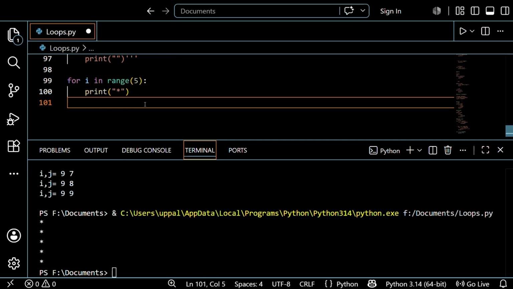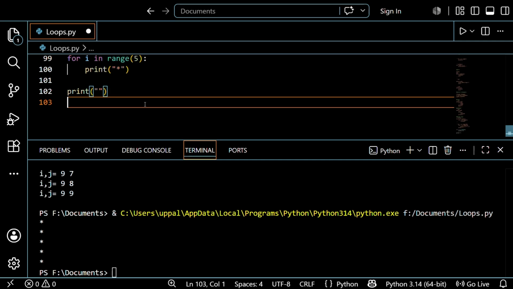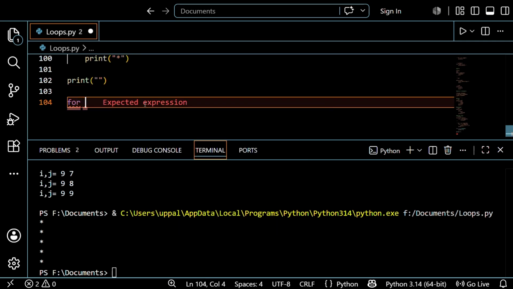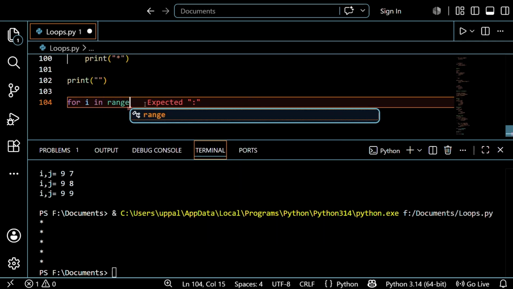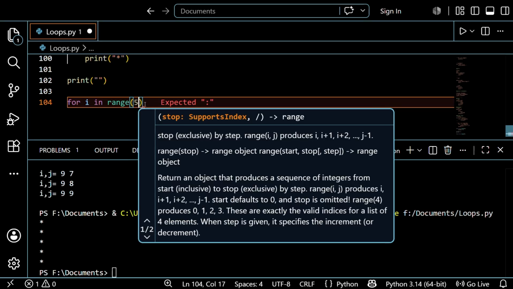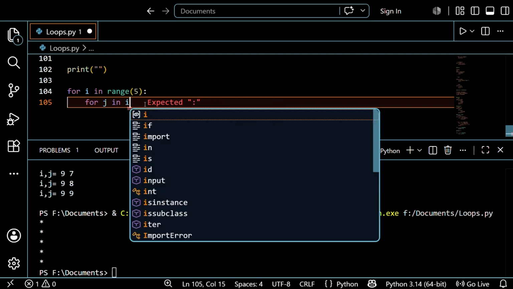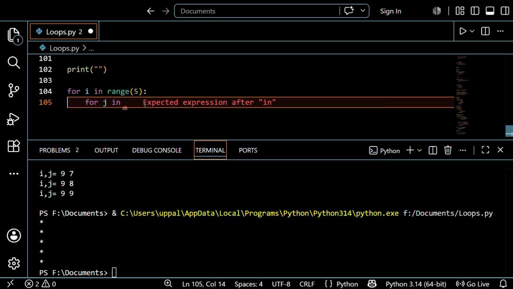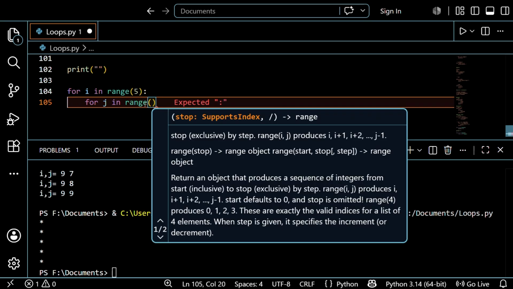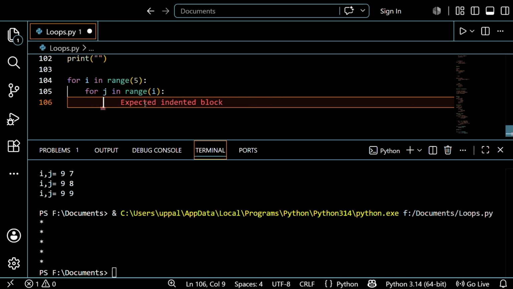So that's it. Now I want to use the nested for for the designing. Let's see what will happen. Open for i in range 5, and again for j in range i. Why using i, I will explain it, guys, don't worry.